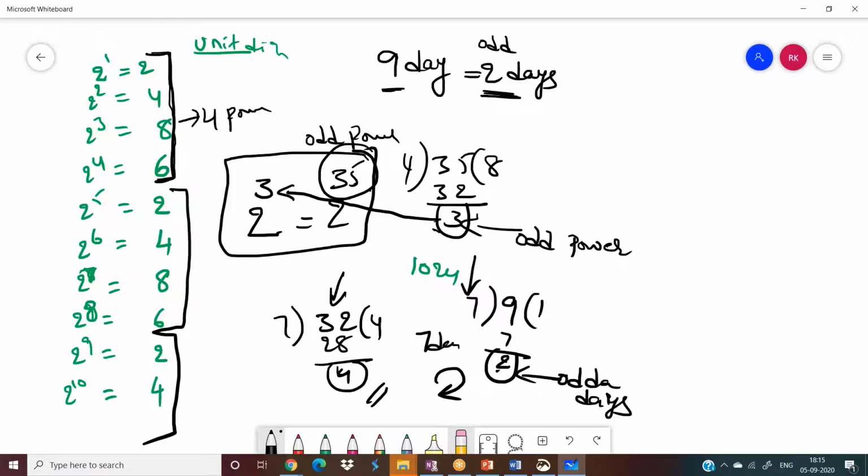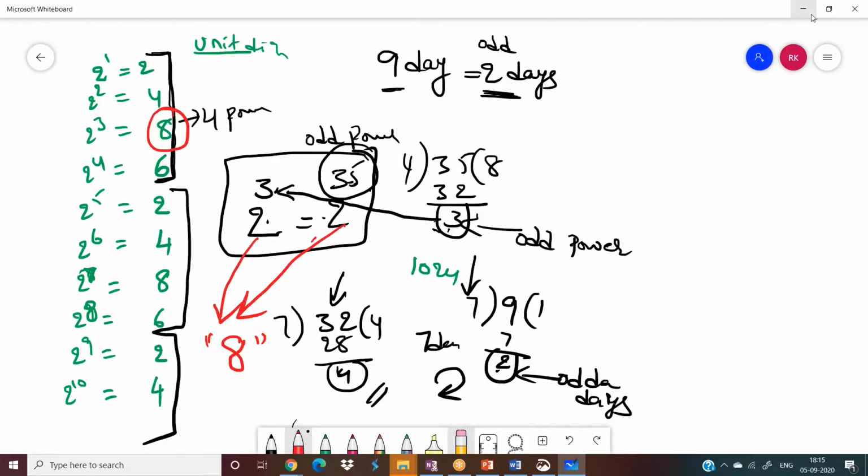Here remainder is 3. So 2 power 35's units place digit and 2 power 3's units place digit are both the same. Let me repeat. 2 power 35's units place digit and 2 power 3's units place digit will be same, and that is 8. So units place digit of 2 power 35 is 8. If you want to calculate, you can use a calculator also. You will get the same value. 8 will be at the end.